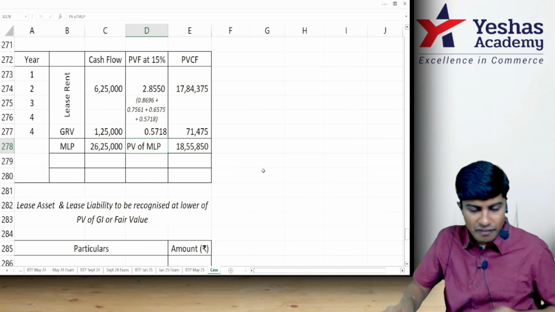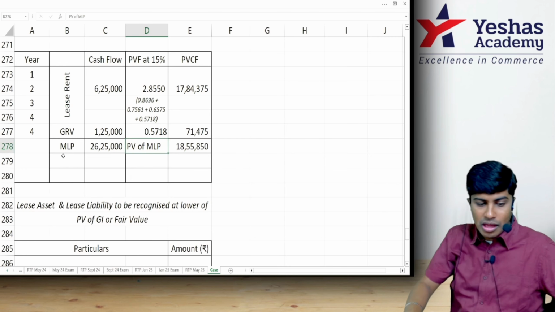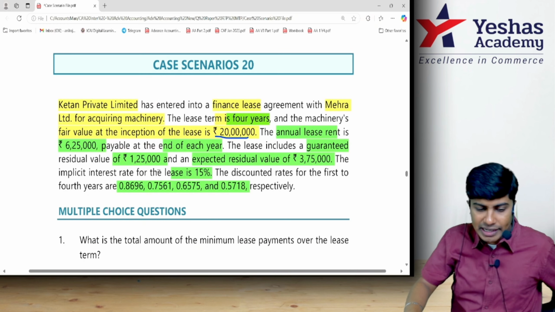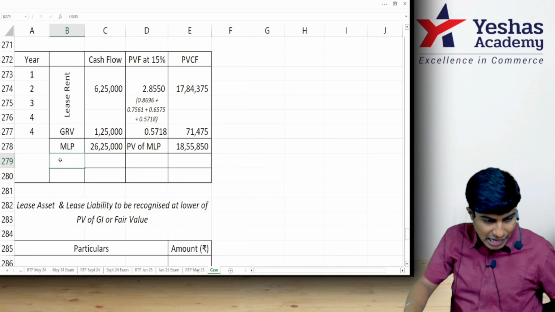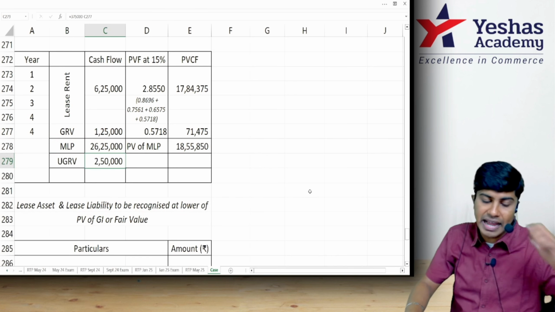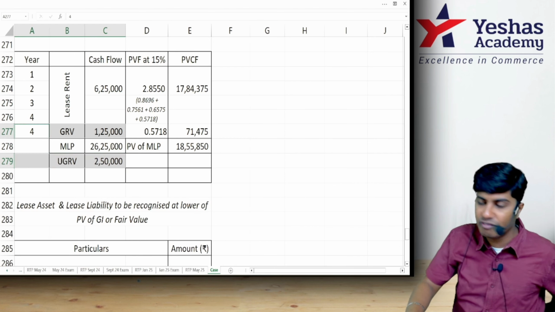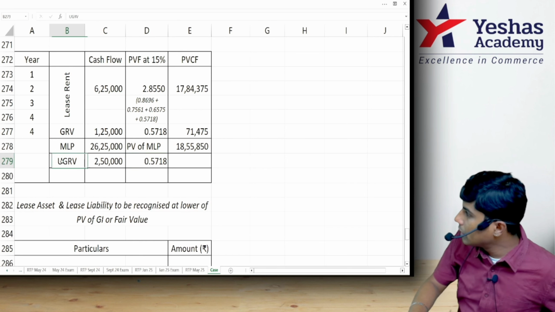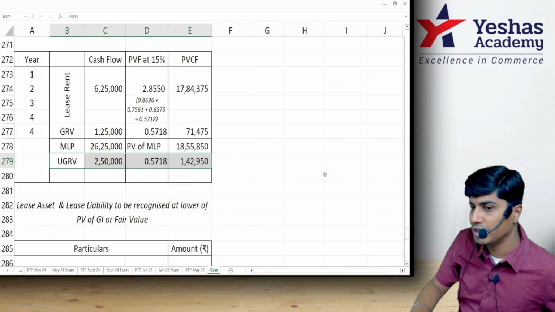You understood? Very good. Now, from my perspective, the lessor's perspective, I will not just collect 1,25,000. I am expecting to collect 3,75,000 towards residual value. Over and above 1,25,000, whatever I collect will be unguaranteed residual. Got this? That is 3,75,000 minus 1,25,000. This will again be multiplied with the same 0.5718. If you multiply 2,50,000 with 0.5718, we get 142,950.